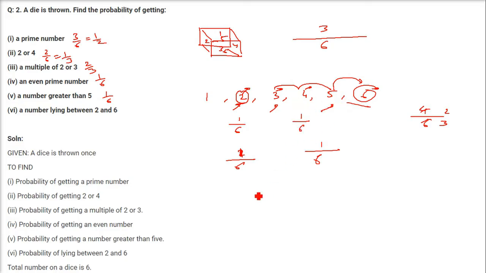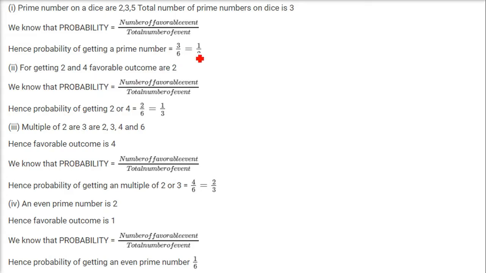So these are how many? 1, 2, 3. 3 numbers. And the 3 are the favorable cases and total number of cases are 6. So 3 by 6. Again it is 1 by 2. This is the way you are going to solve it whenever you are doing it for assignment or examination. This is how you have to do. The concept I told you just now.